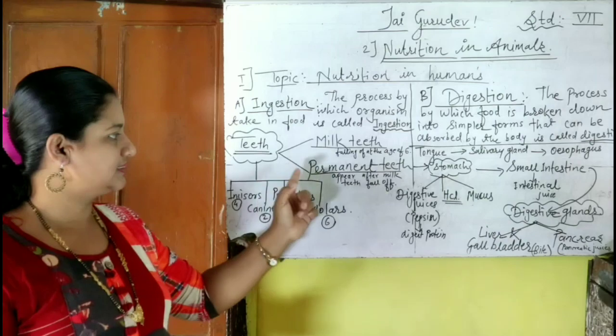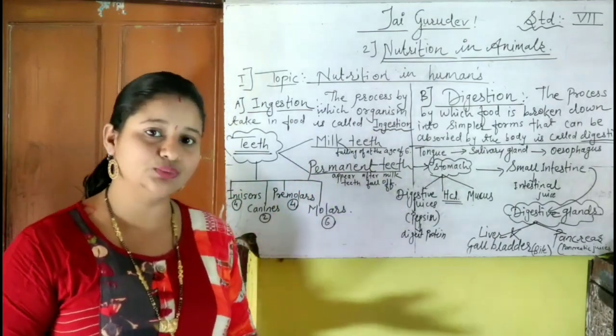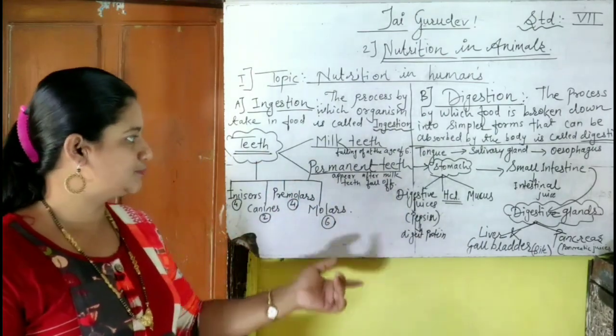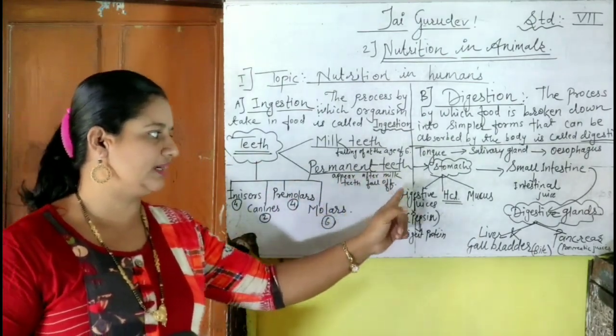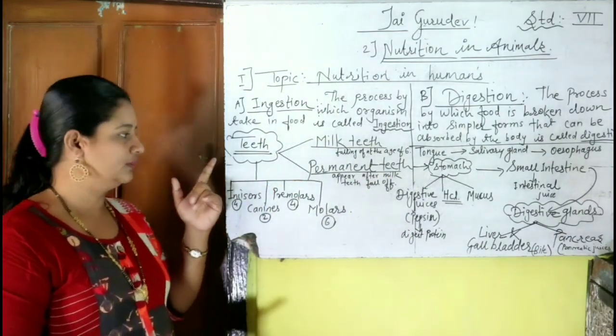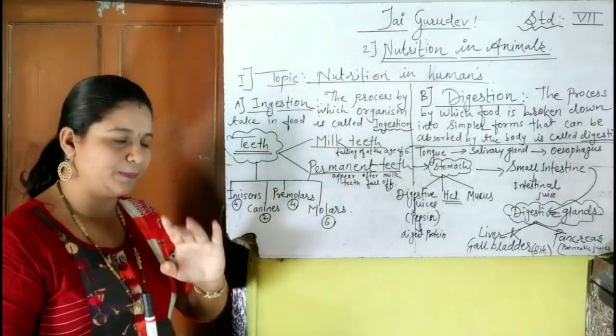The next type is permanent teeth. We know that permanent teeth have 32 teeth, 16 in each jaw, and these permanent teeth appear after milk teeth fall off. The next is, see, these teeth again have some types. These teeth are divided into 4 parts.